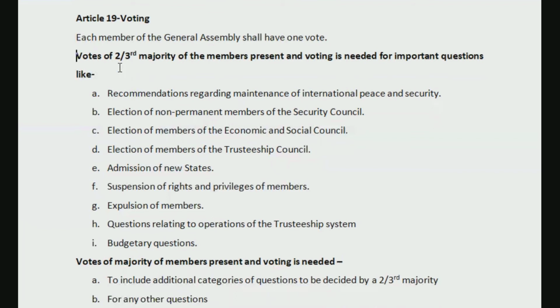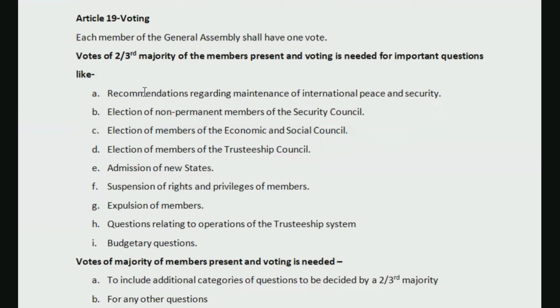Why is the number of people more here? Why do we need a majority of two-thirds? Because these are important matters. So we need approval from many more members as compared to the other one. There are a few matters which are inserted in this part.